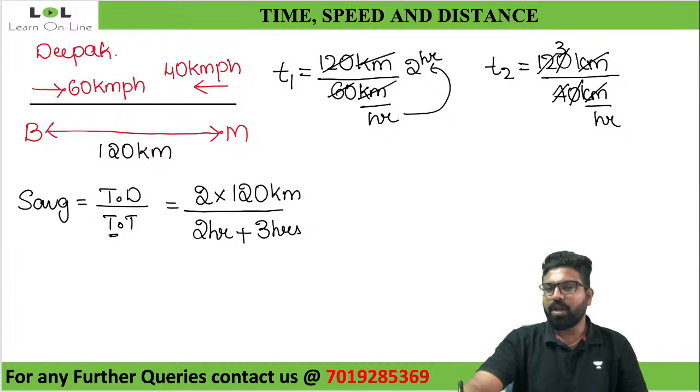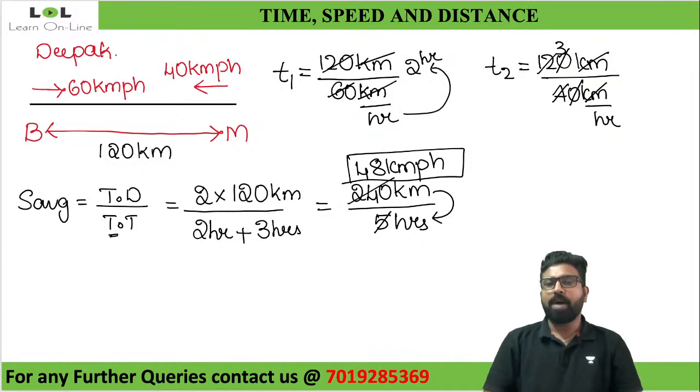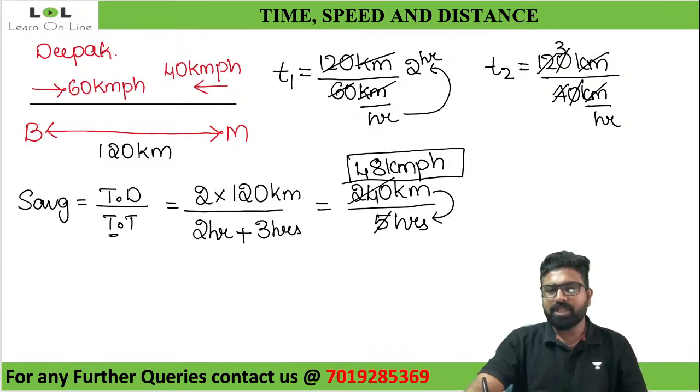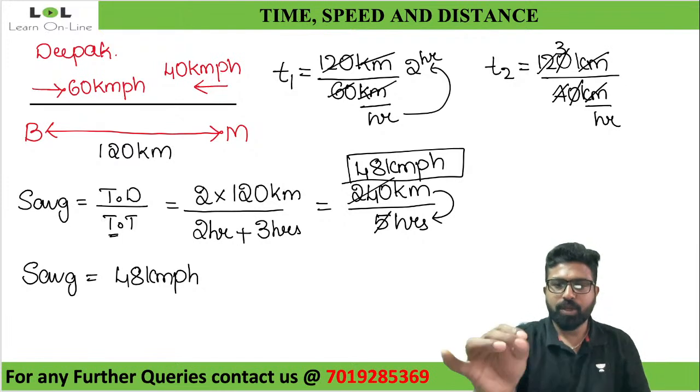So look at this. What will be my average speed here? My average speed here will be equal to 2 into 120, which is 240 kilometers, divided by 3 plus 2, which is 5 hours. 5 ones are 5, 5 fours are 20, 5 eights are 40. So you'll be getting the same answer, but this will be much easier for us, kilometer per hour. Yes or no? Did everybody understand this? Quickly, quickly.